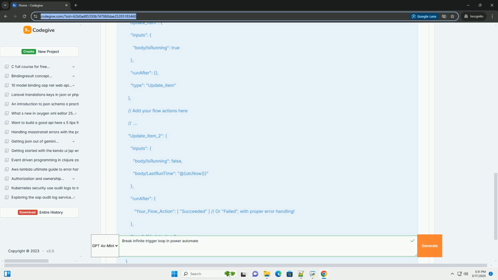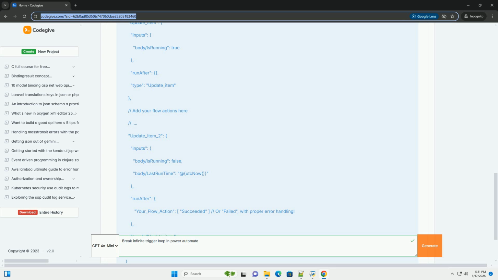2. Configure run after. 4. Update item, cleanup: place the update item action, setting is running to no, outside the scope, but configure it to run after the scope, regardless of whether the scope succeeded, failed, skipped, or timed out. This ensures that the flag is always reset.